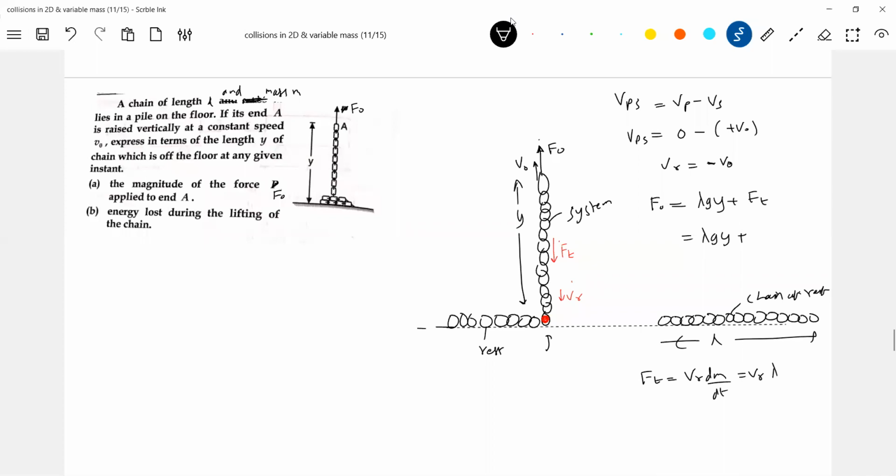Dm, what you can write? Lambda into dy by dt. And VR equal to V naught. Dy by dt should be V naught. So lambda V naught square. This is the external force acting on the chain.